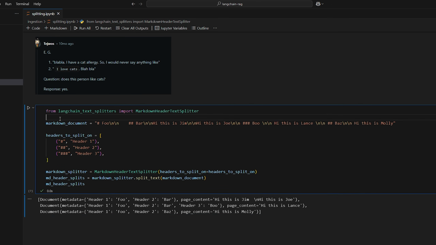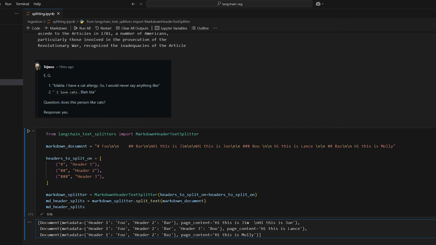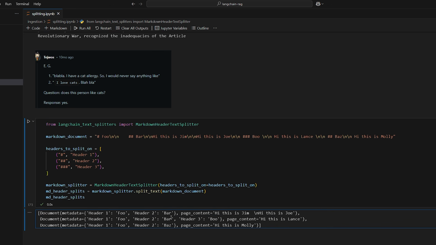All right, so we have one document here, or one text here, that was split into three different documents. It's kind of tricky to understand at first, but it's basically split upon those header hierarchies that I just described to you. So for the first one, we can see in the metadata, it says header 1 foo, and then header 2 bar, and then it has page content, hi, this is Jim, hi, this is Joe. So basically what it's doing here is it's finding the top level header, so foo, there's a text for it, that's what it's specifying here, and then it's going to the next level down, which is bar, and then the text for that.